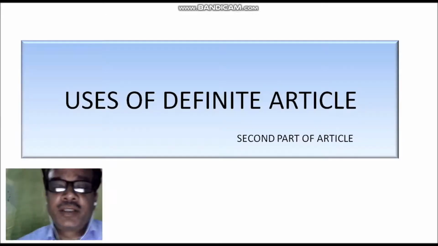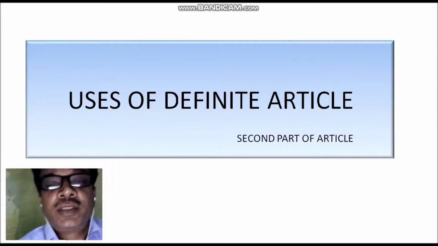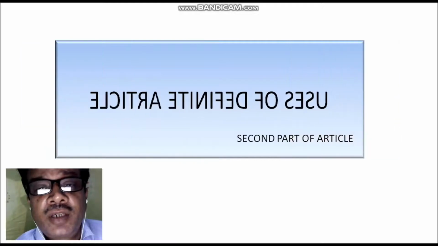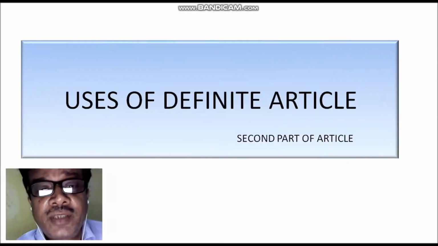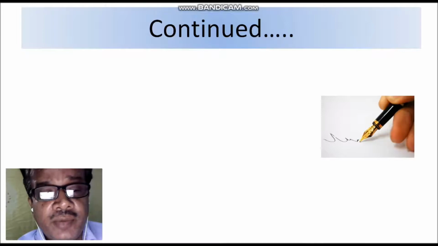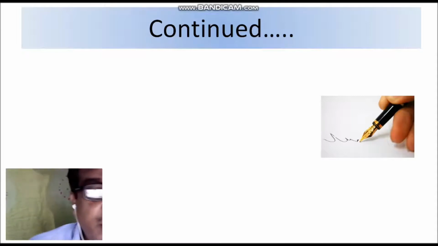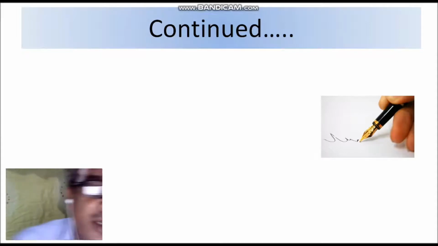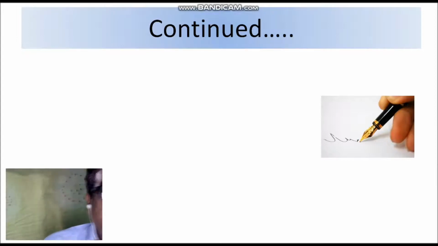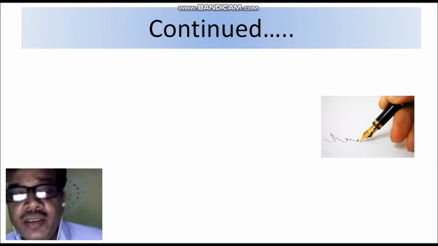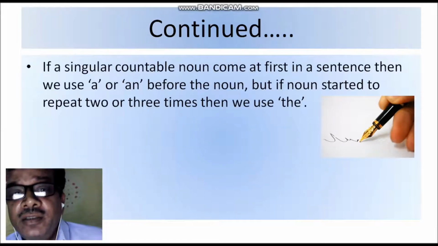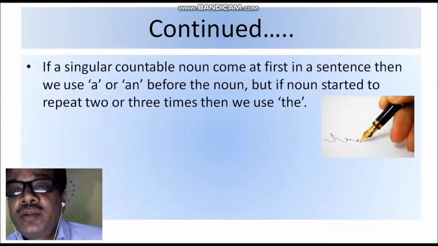So after explaining the first part of article, in the second part I am going to teach you about the second part of article. As you know that there are two kinds of article. One is indefinite and the second one is definite. In the first part I have already described the indefinite articles, and in this part I am going to teach you about the definite articles. So at first we have to know what is article.